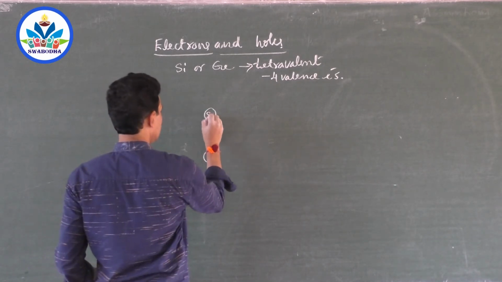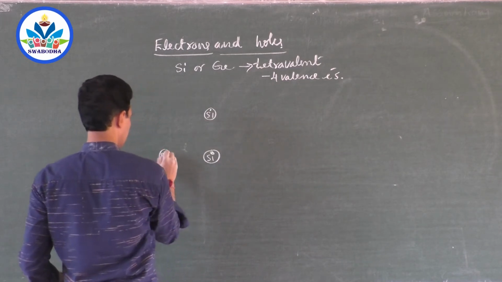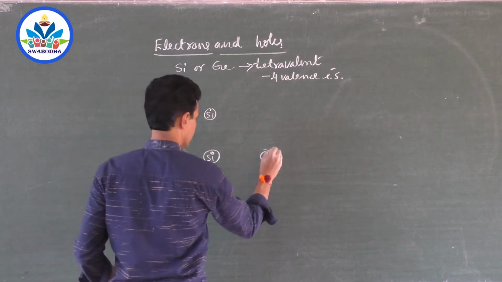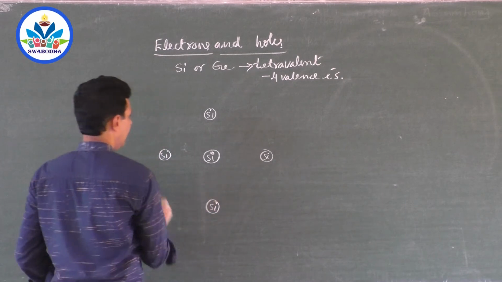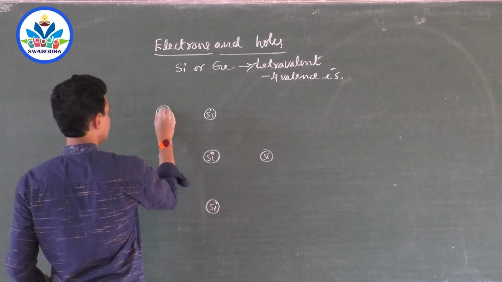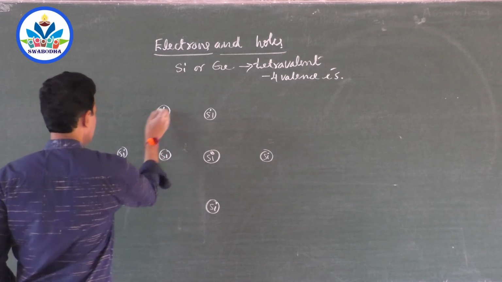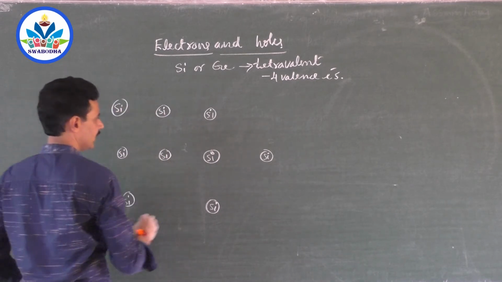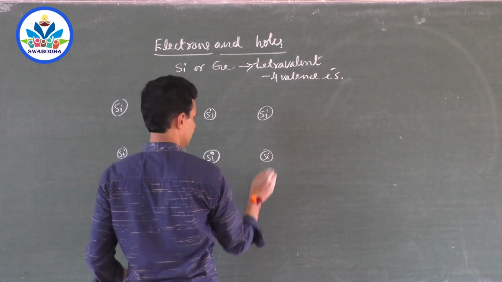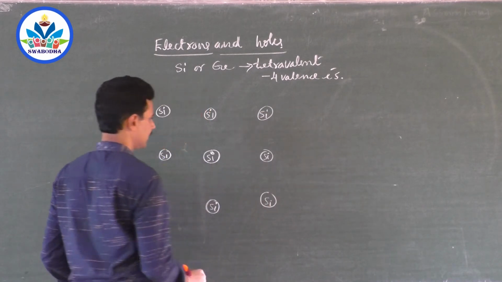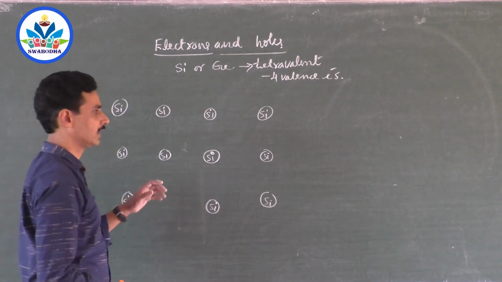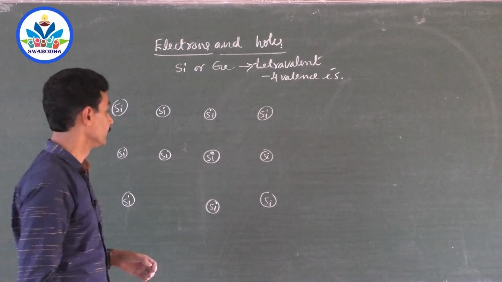There are 4 silicon atoms in the neighborhood. So here and here. For this silicon atom, there are 4 silicon atoms in the neighborhood, like this. For this silicon atom also. So if you go on drawing it like this, it is never ending, right? So every silicon atom has 4 neighboring silicon atoms.